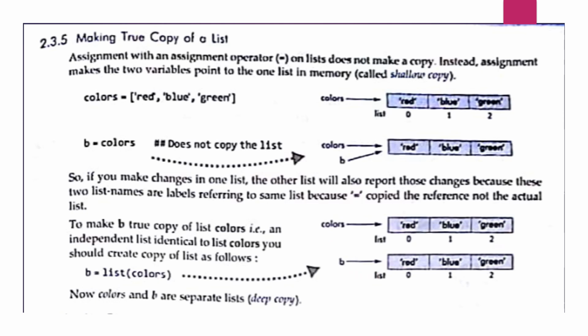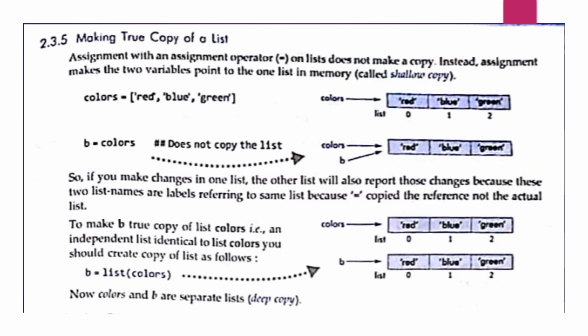Now to make B a true copy of list colors, that is, an independent list identical to list colors, you should create a copy of the list as follows. If you write B equals list(colors), this will make another list.